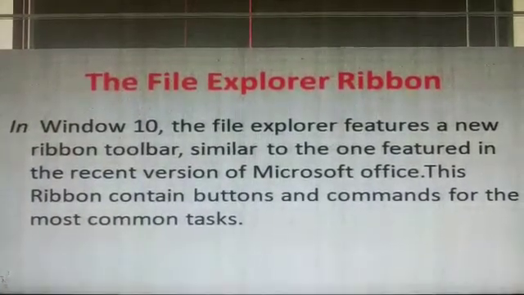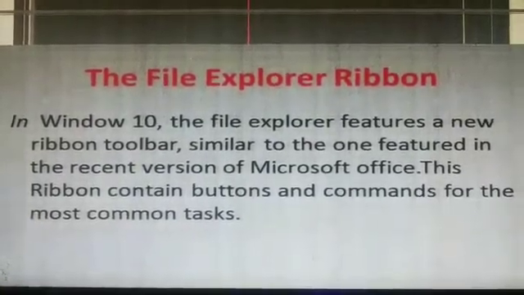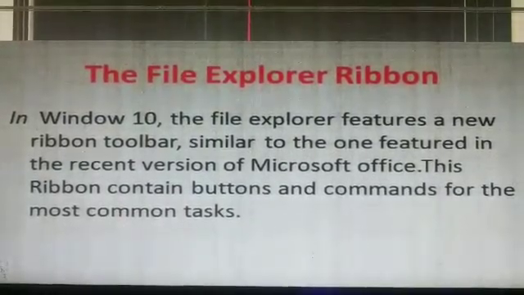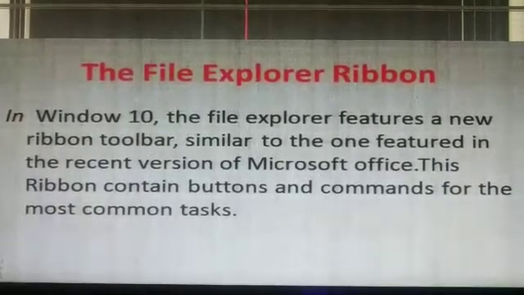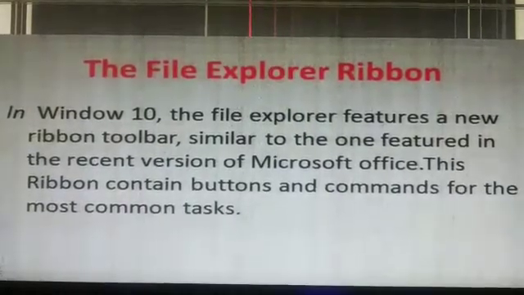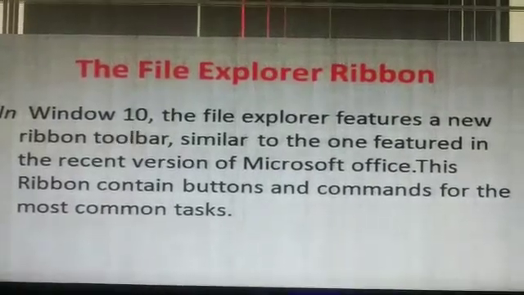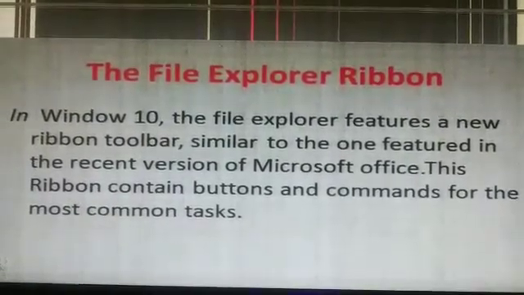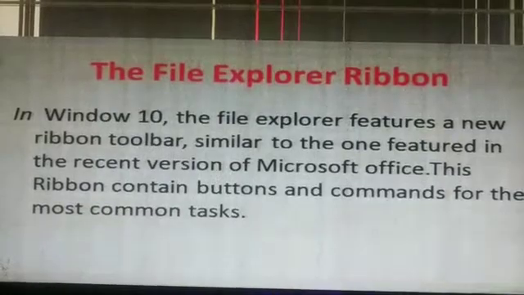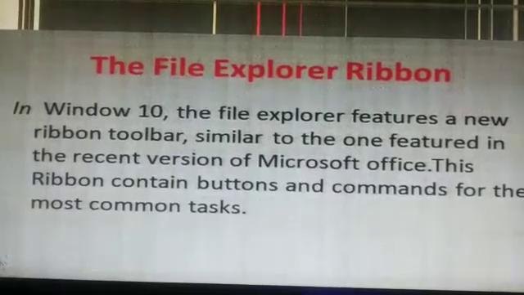Next is the File Explorer ribbon. In Windows 10, File Explorer features a new ribbon toolbar, similar to the one featured in recent versions of Microsoft Office. This ribbon contains buttons and commands for the most common tasks. The ribbon features 4 tabs, each with different commands. And what are the 4 tabs? The 4 tabs are Home tab, Share tab, View tab, File tab. These are the 4 tabs in the File Explorer ribbon.